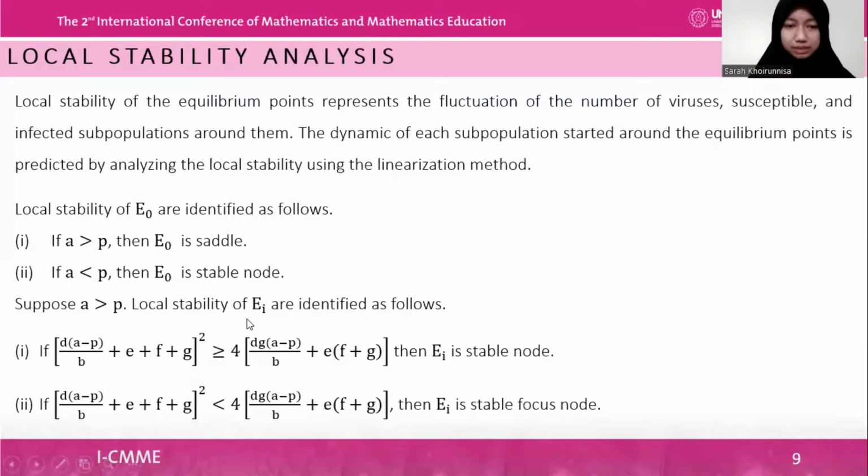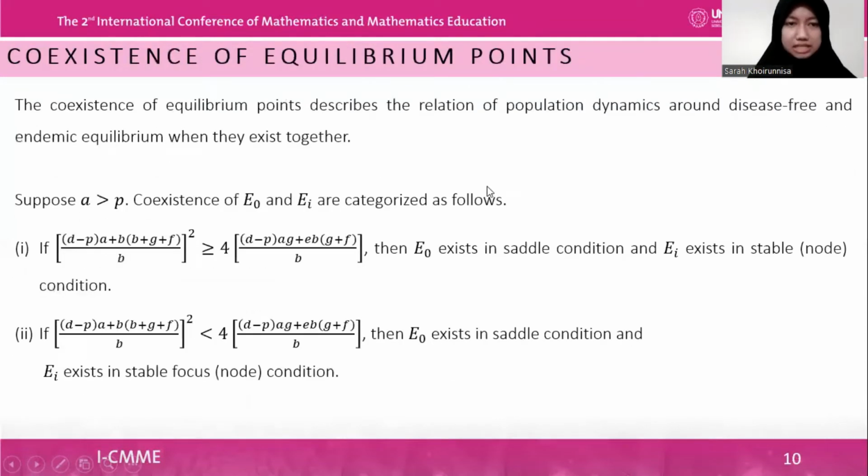For the EI local stability, suppose A is greater than P. If this condition is fulfilled, then EI is a stable node. For the second one, if this condition is fulfilled, then EI is a stable focus node. For the coexistence of equilibrium points, suppose A is greater than P. If this condition is fulfilled, then E0 exists in saddle condition and EI exists in stable node condition. If this condition is fulfilled, then E0 exists in saddle condition and EI exists in stable focus node condition.